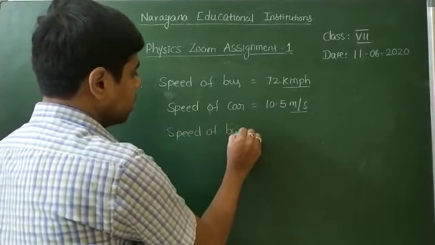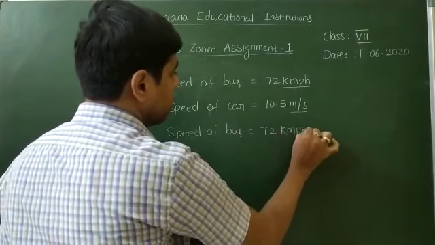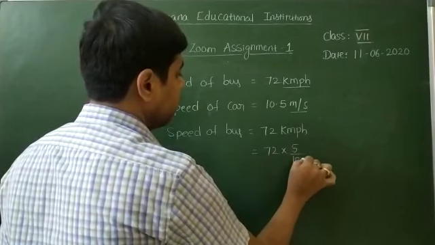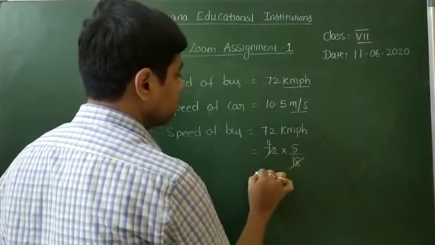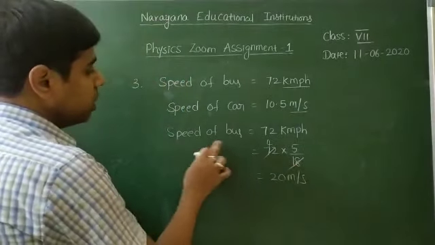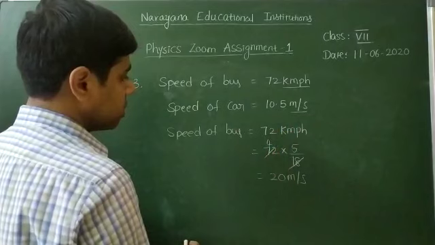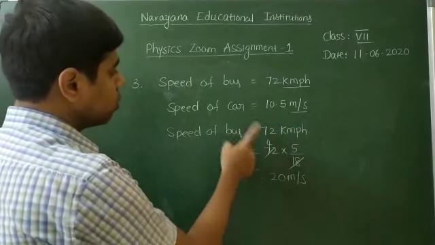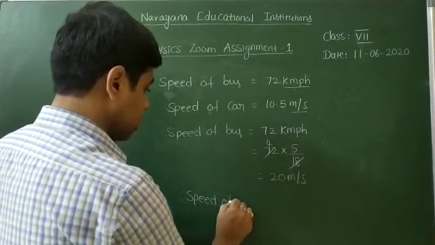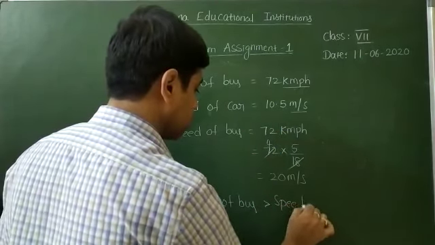Then we will compare. 72 kmph is equal to 72 into 5 by 18. 18 ones are 18, 18 fours are 72, so that is 20 meter per second. So speed of bus is 20 meter per second, speed of car is 10.5 meter per second. So speed of bus is more than speed of car, so we write speed of bus is greater than speed of car.